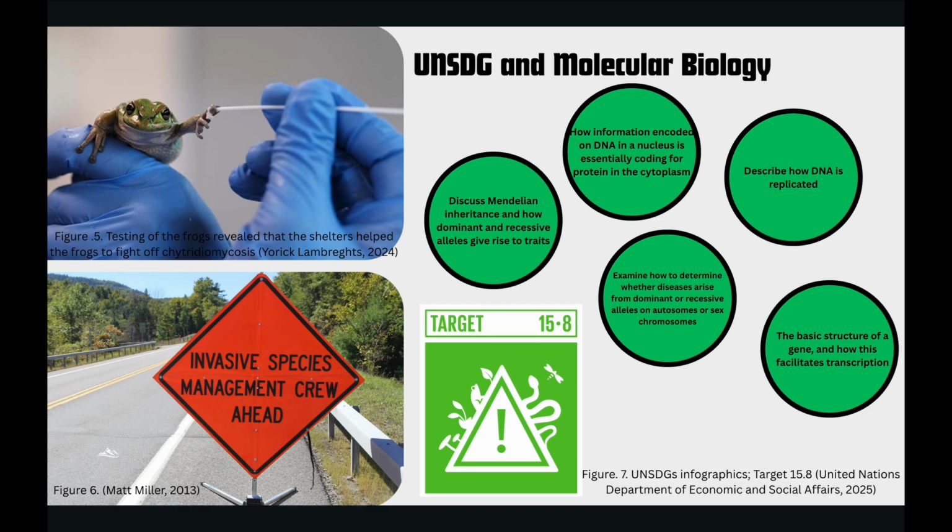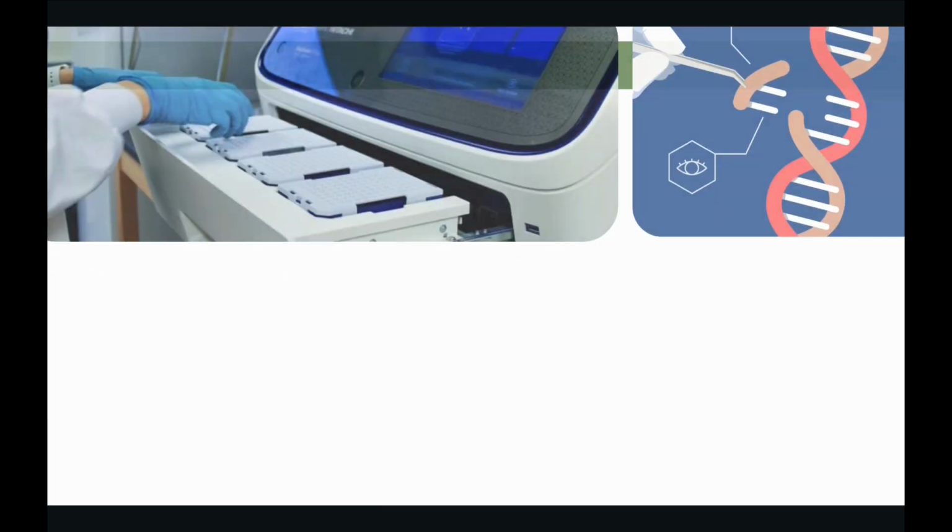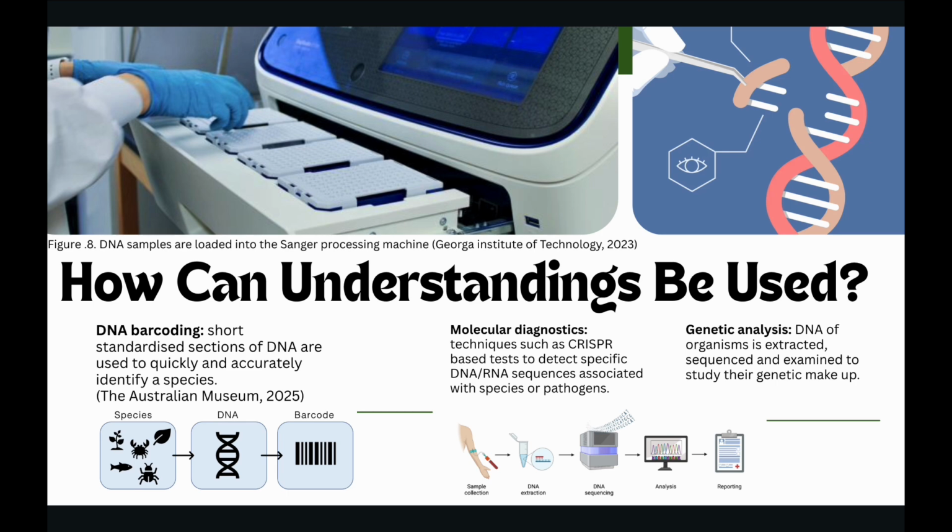Some of these techniques include genetic analysis, in which the DNA of organisms is extracted, sequenced, and examined to study their genetic makeup; DNA barcoding, in which short standardized sections of DNA are used to quickly and accurately identify a species; and molecular diagnostics, techniques such as CRISPR-based tests to detect specific DNA/RNA sequences associated with species or pathogens.